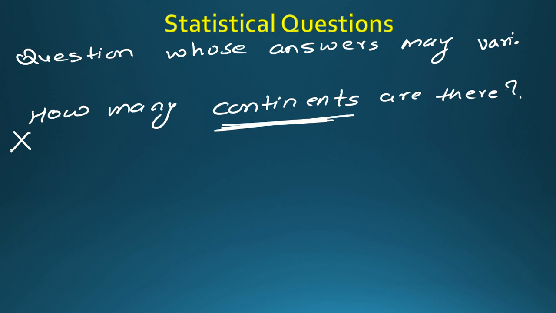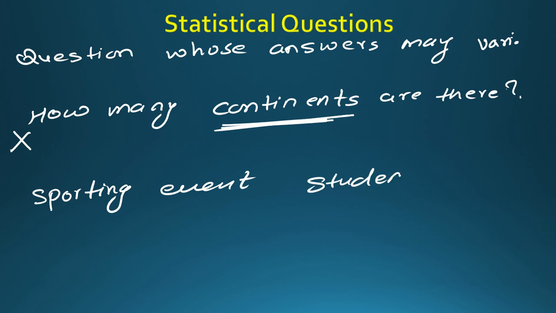For example, you can have: how many sporting events did the average student attend last year?